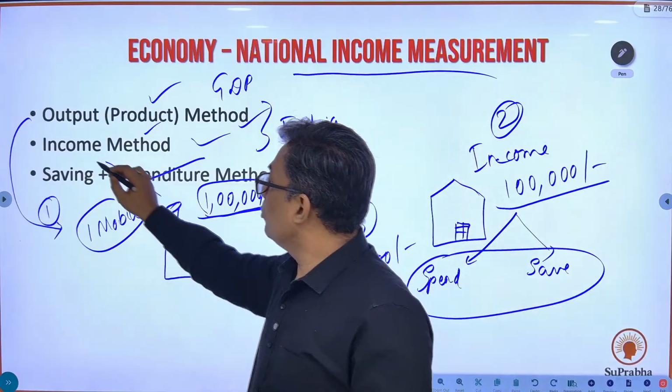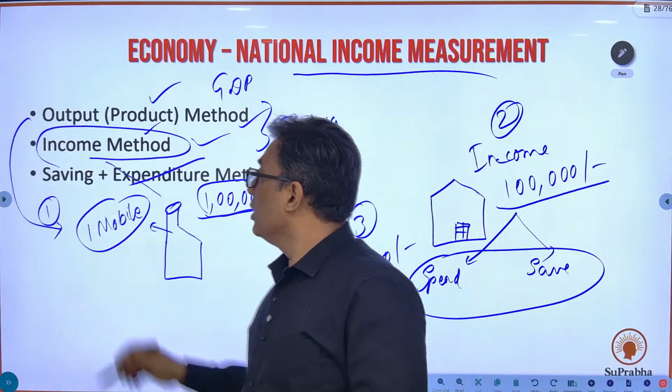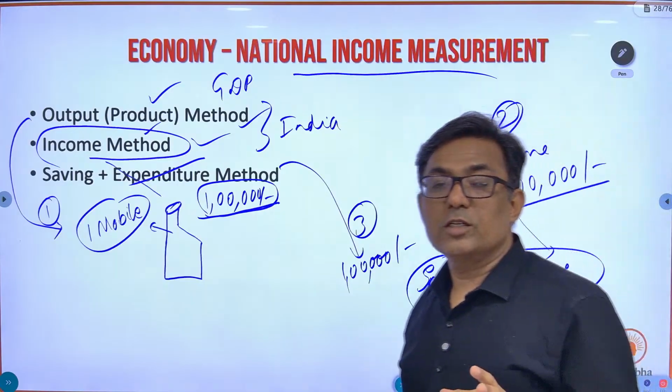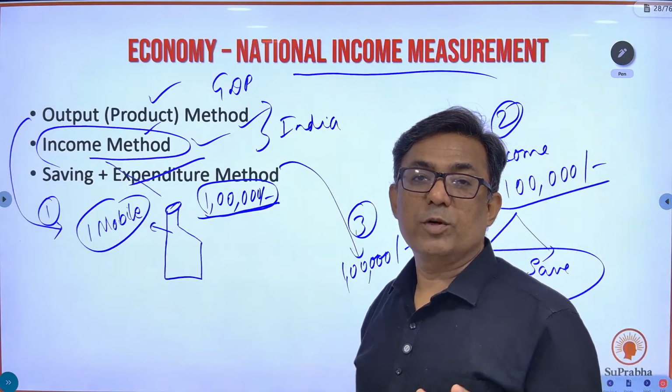So in those sectors, mostly in service sectors, we use the income method. You use the output method only in those sectors where you have tangible goods which are produced.